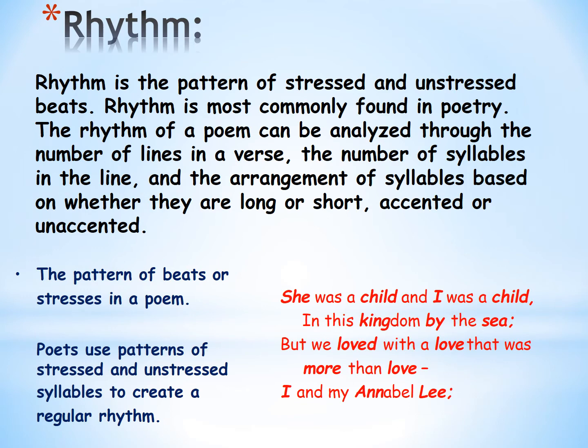The rhythm of a poem can be analyzed through the number of lines in a verse, the number of syllables in the line, and the arrangement of syllables based on whether they are long or short, accented or unaccented. So, the pattern of beats or stresses in a poem. Next, poets use a pattern of stressed and unstressed syllables to create a regular rhythm.